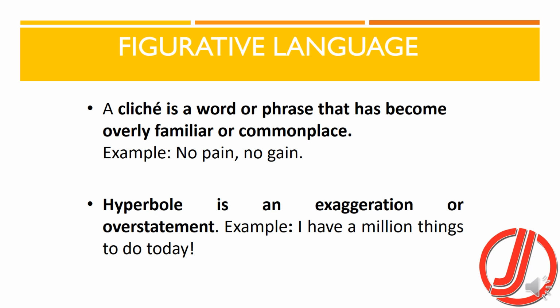A cliche is a word or phrase that has become overly familiar or commonplace. So such phrase which is overly used, like no pain, no gain, honesty is the best policy. So such are cliches. Then hyperbole. So hyperbole is an exaggeration or overstatement. For example, I have a million friends, or I have a million things to do today. So certainly I don't have to do million things practically, but to create emphasis or exaggerate thing, we use hyperbole.